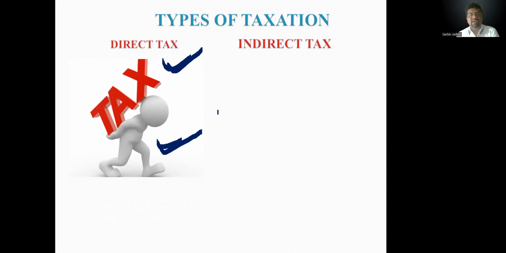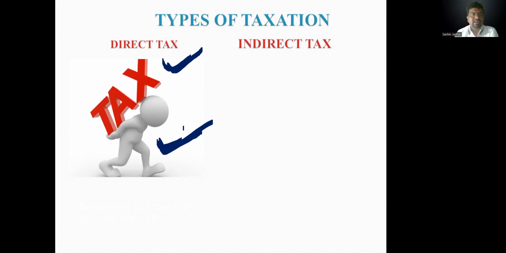So tax is a burden on this person. If Mr. A has a total income of rupees 15 lakh, Mr. A is eligible to pay income tax to the government. Mr. A only pays income tax to the government. Mr. A cannot shift his tax burden to another person.